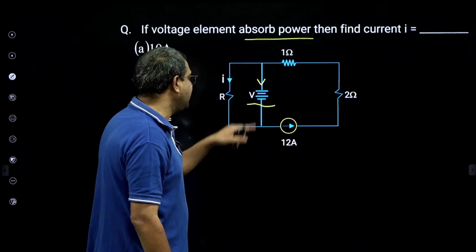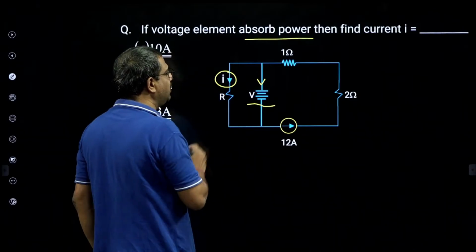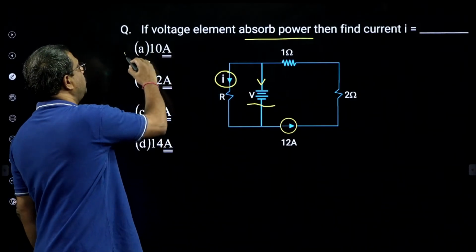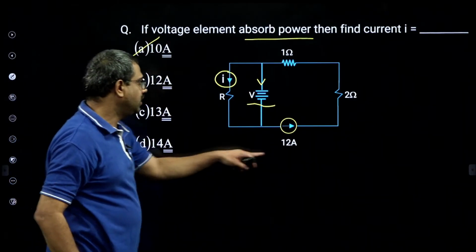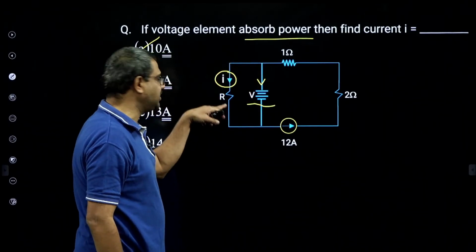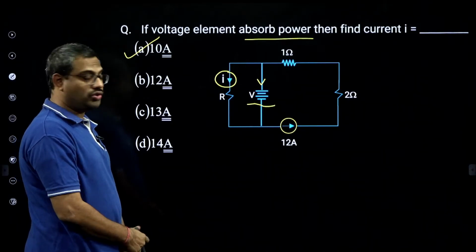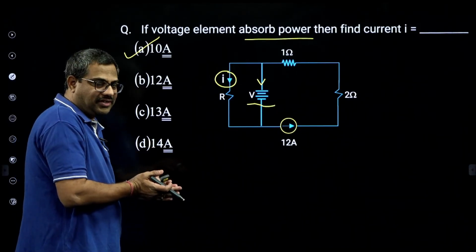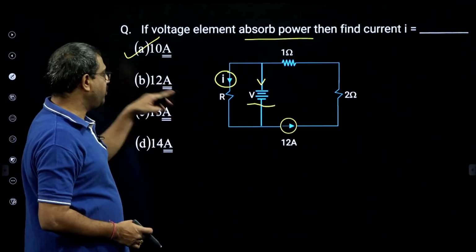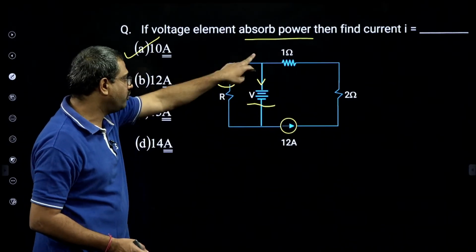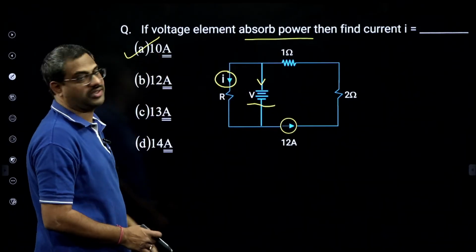Out of 12, if some current is entering, this should be less than 12. Less than 12, only one option: 10. Yes, less than 12. So there is nothing to do here. Very interesting. Because this cannot be: if it is a sink, current should enter. Out of 12, something gone means less than 12, only one option.